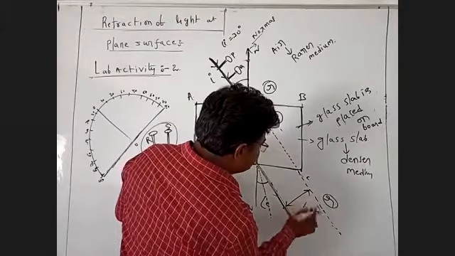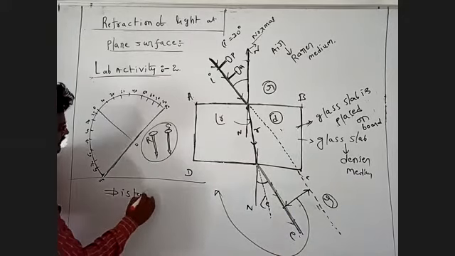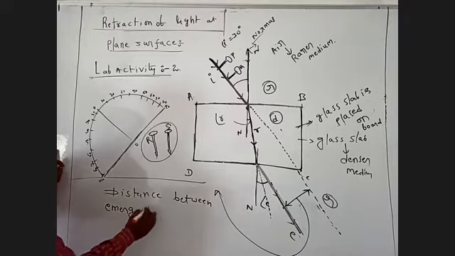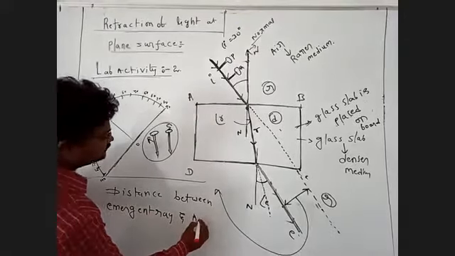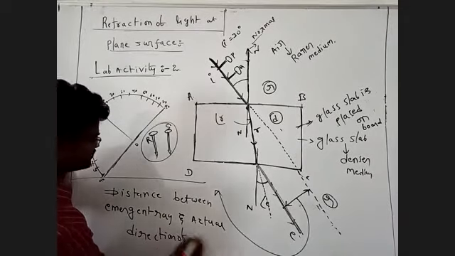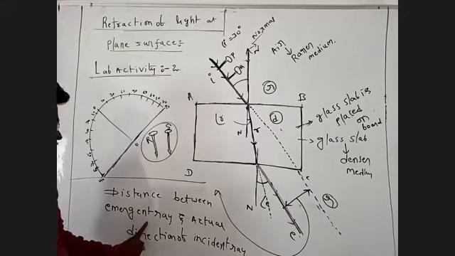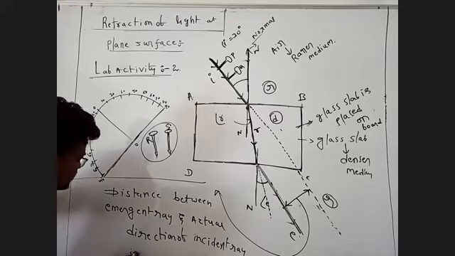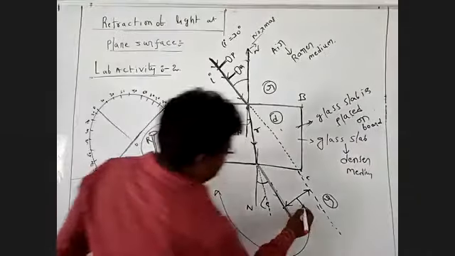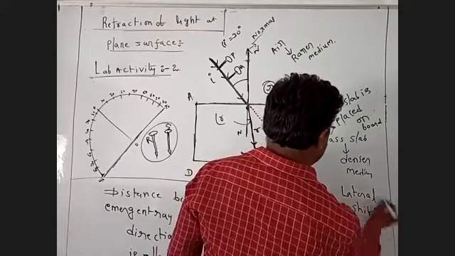The distance between the emergent ray and the actual direction of the incident ray is called the lateral shift. This we call the lateral shift.